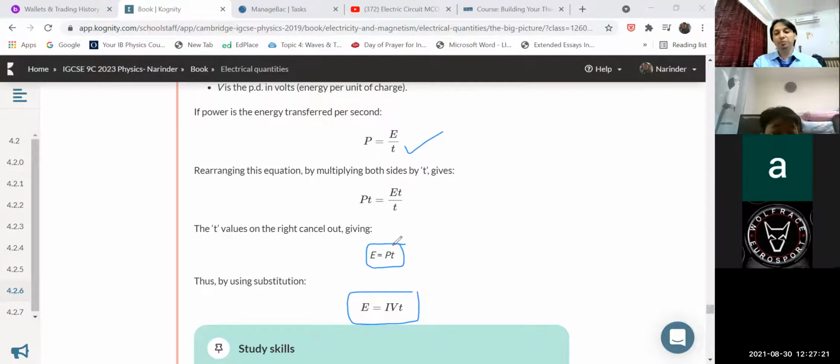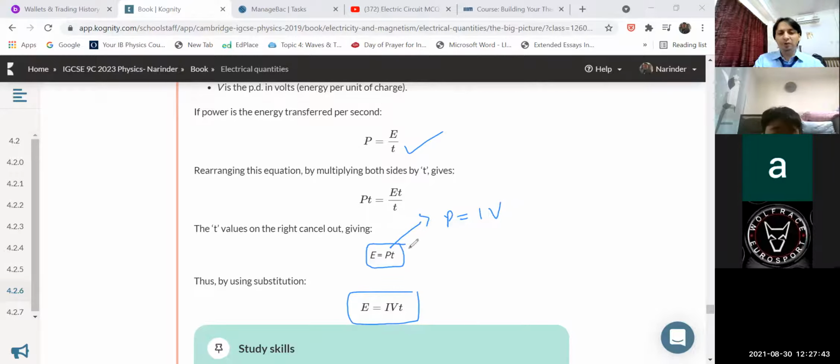How can you write it? Because in the first equation we derived P is equal to IV or VI. So that's why this equation, E energy equal to energy transferred, if you have to calculate it, when time is given, when voltage is given, when current is given, depending upon the situation, children.